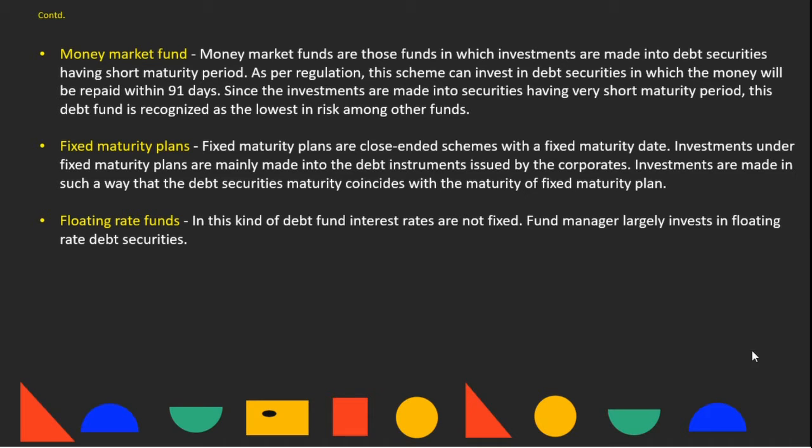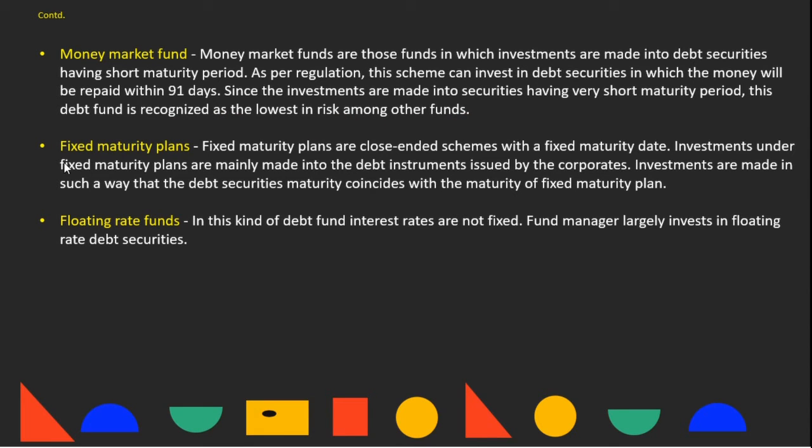Then comes the money market fund. Money market funds are those funds in which investments are made into debt securities having a short maturity period. As per regulation, this scheme can invest in debt securities in which the money will be repaid within 91 days. Since the investments are made into securities having a short maturity period, this debt fund is recognized as the lowest in risk among other funds.